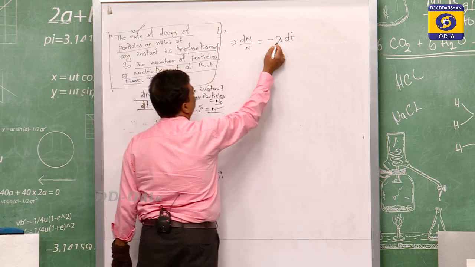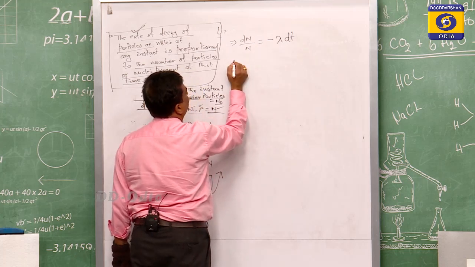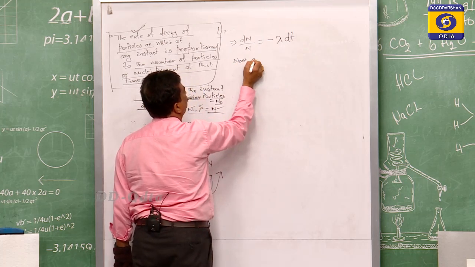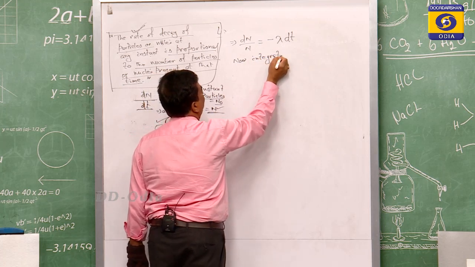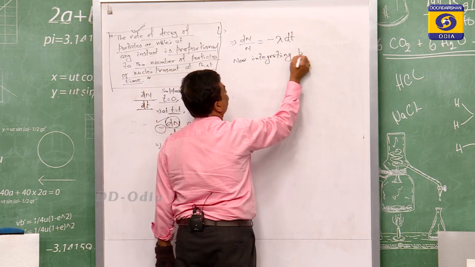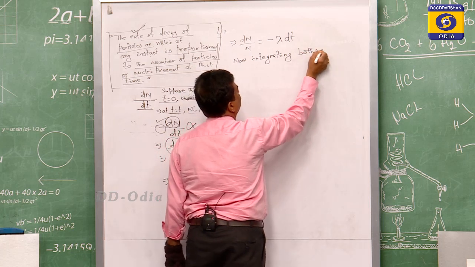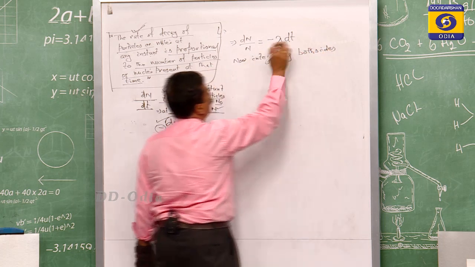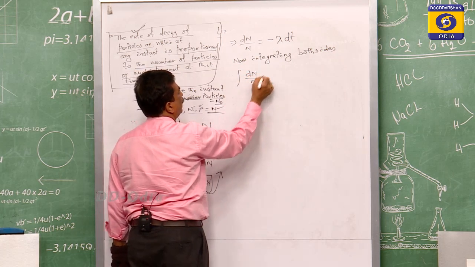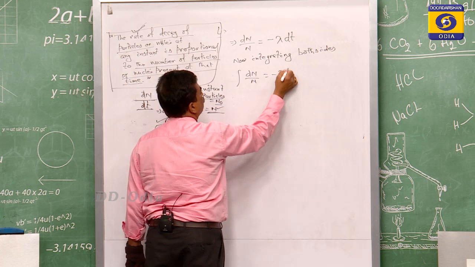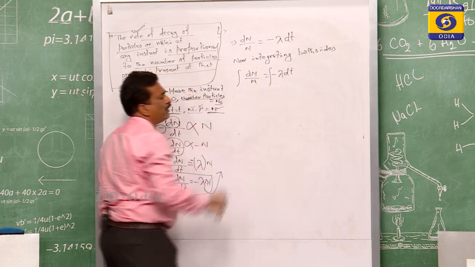So dN by N is equal to minus lambda dt. Now, integrating both sides, the integration of dN by N equals the integration of minus lambda dt.